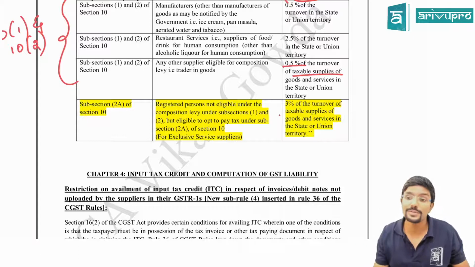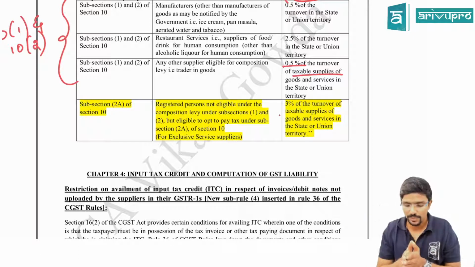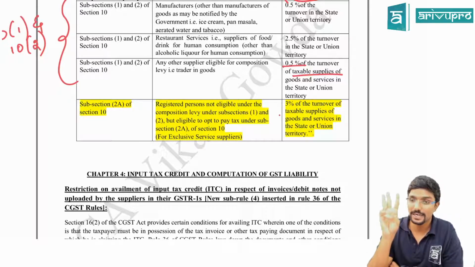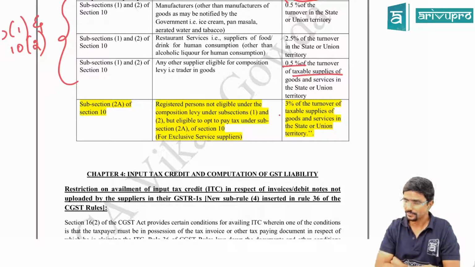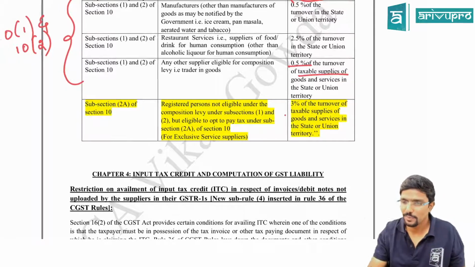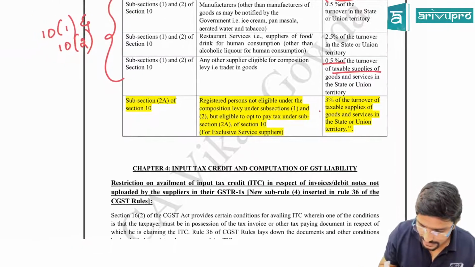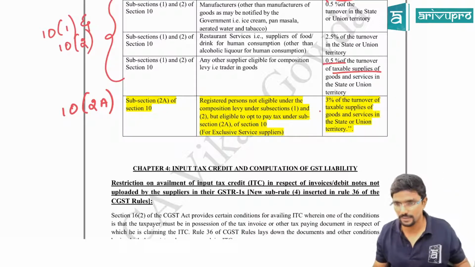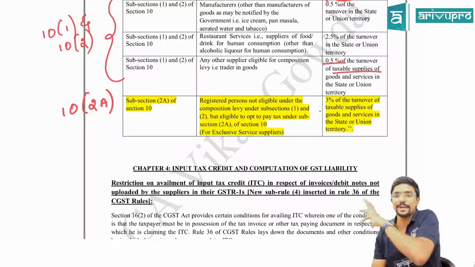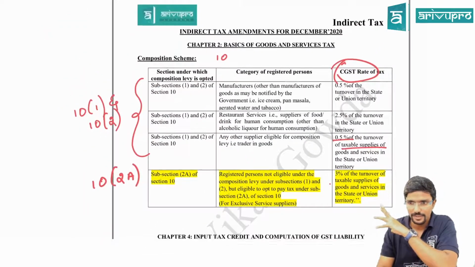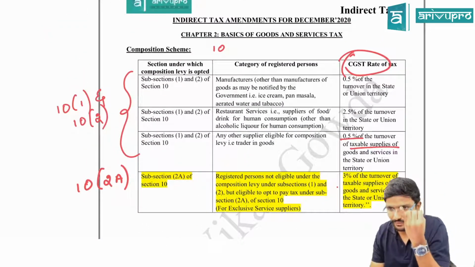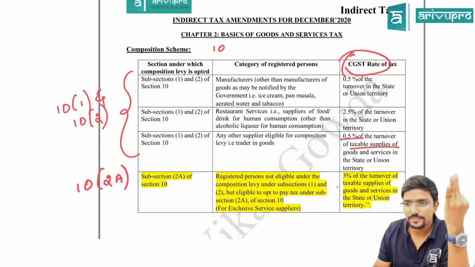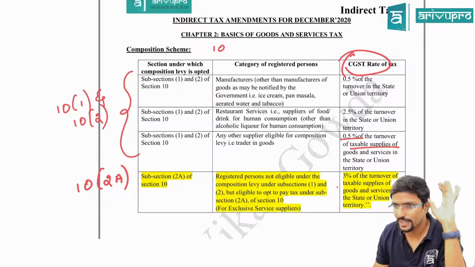If you remember the presumptive scheme, as per this, if your aggregate turnover is not more than 50 lakhs, then you can opt to pay tax at the rate of 3% plus 3%, that is 6%. But now they have removed that notification and inserted a new section called 10(2)(a). Even this will come under composition only now, but this composition scheme is separate. The first three were different: they covered manufacturers, restaurant services and traders of goods, which were there from the first under section 10.